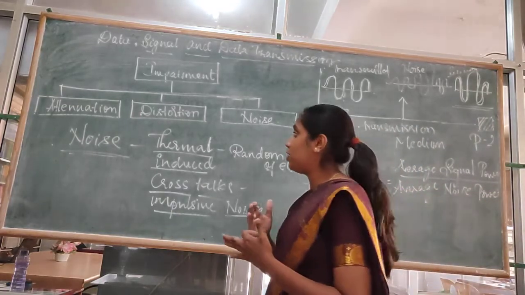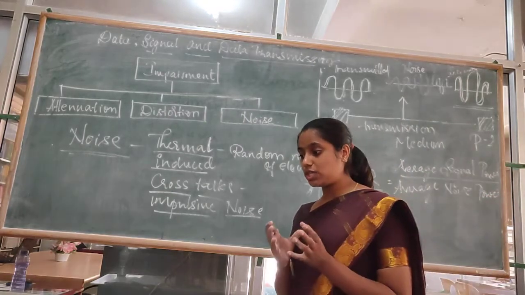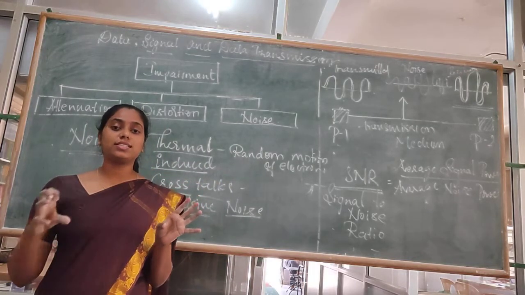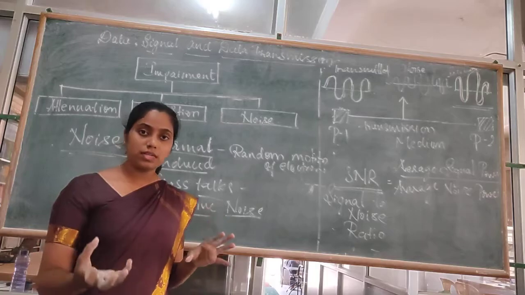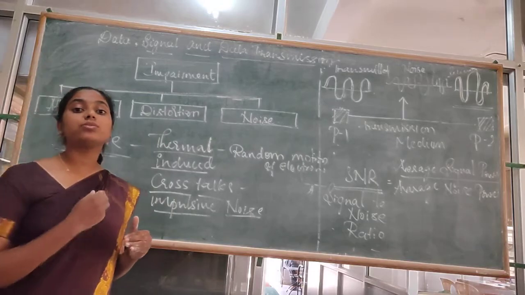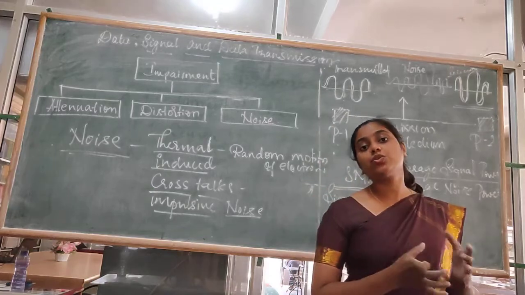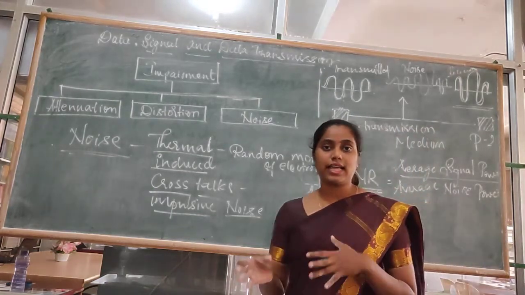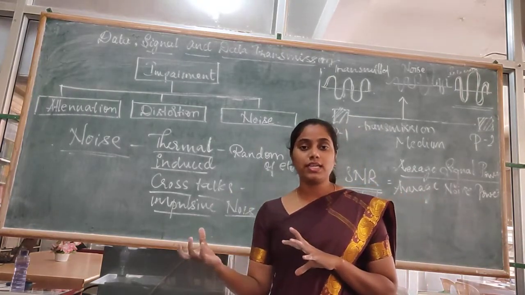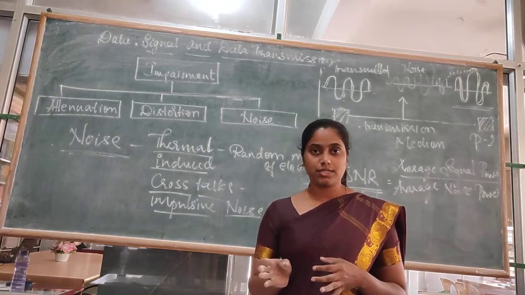What is happening in attenuation? The signal which is passed from the sender is not the same as the signal which is received by the receiver. To correct this, we use amplifiers. Once the attenuated signal is passed through the amplifier, it gets corrected, and exactly the same signal sent by the sender is received by the receiver after amplification.